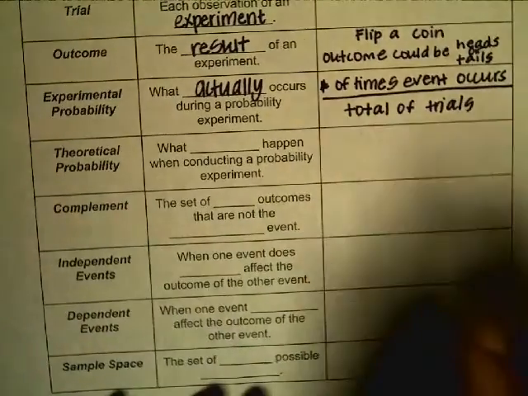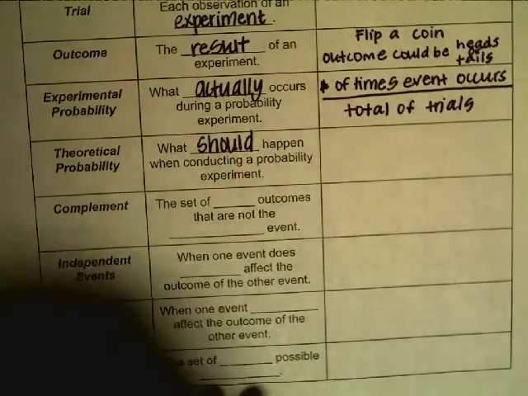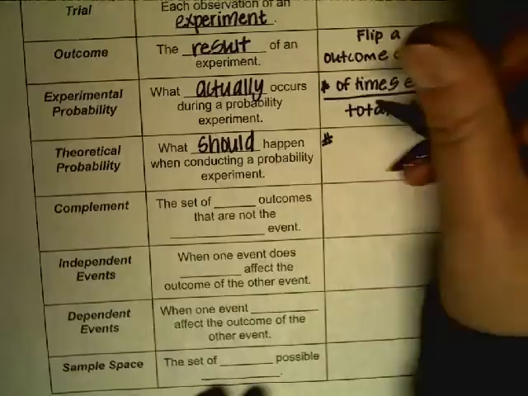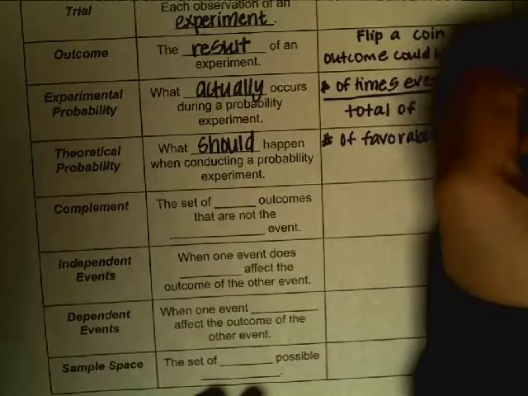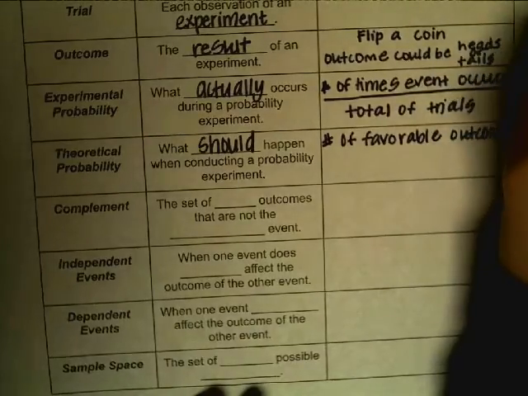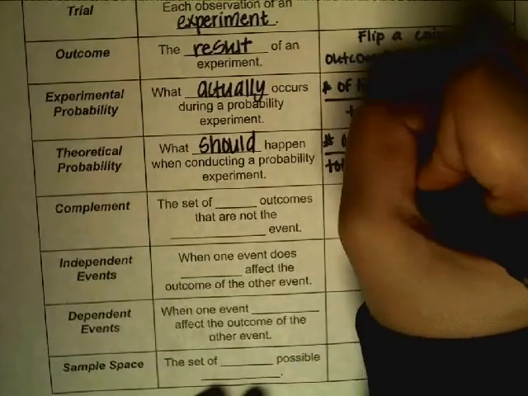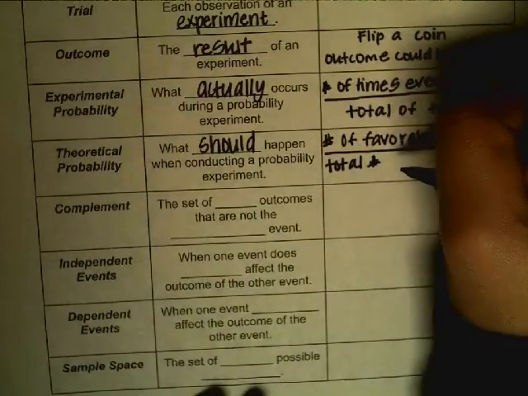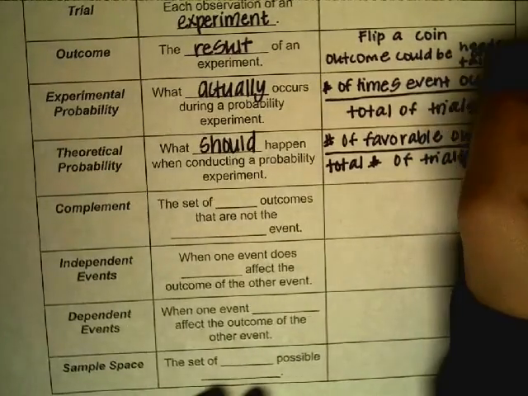Theoretical probability. What should happen when conducting a probability experiment? To figure it out, it would be number of favorable outcomes over total number of possible outcomes.